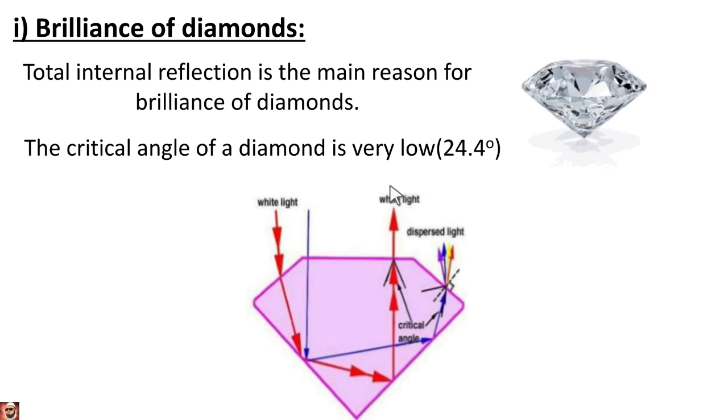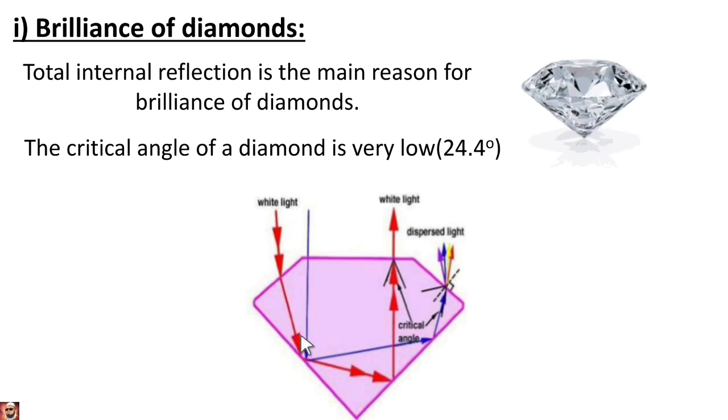But when white light enters on the side of the diamond, then total internal reflection takes place. It refracts here, and the angle of incidence it makes here is greater than the critical angle, that is 24.4 degrees. It makes an angle of more than 24.4 degrees. So that's why total internal reflection takes place. Again it reflects here, and again total internal reflection takes place.